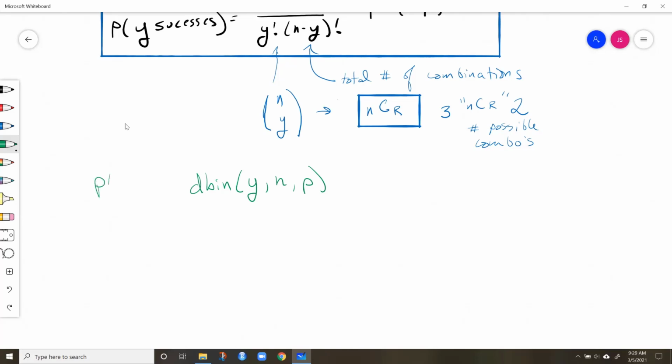So it gives you the actual probability that y is equal to some value. Because this is a probability mass function, it's a discrete random variable. If you use the density function for binomial, it will output a probability value. We also have pbinom, which will give you a cumulative probability,